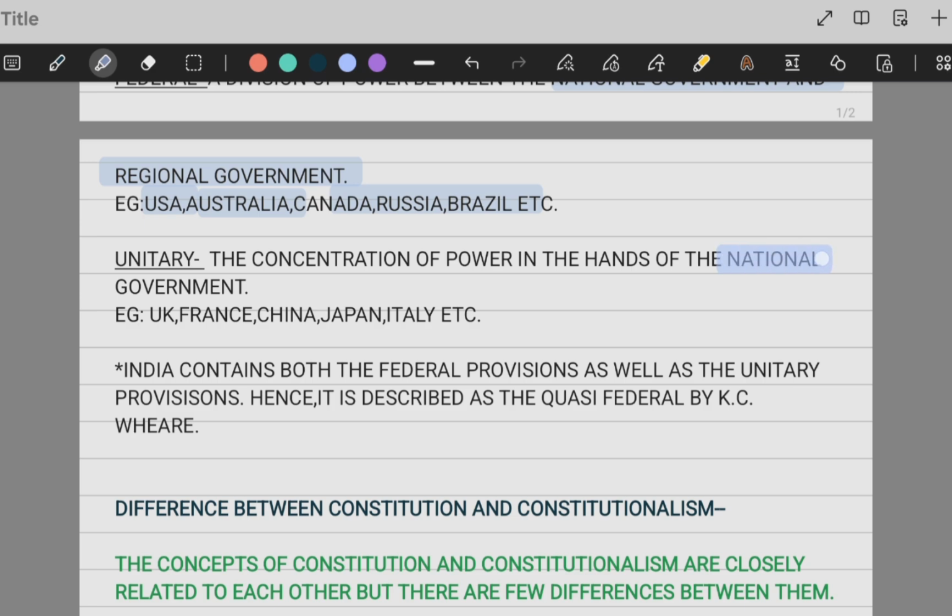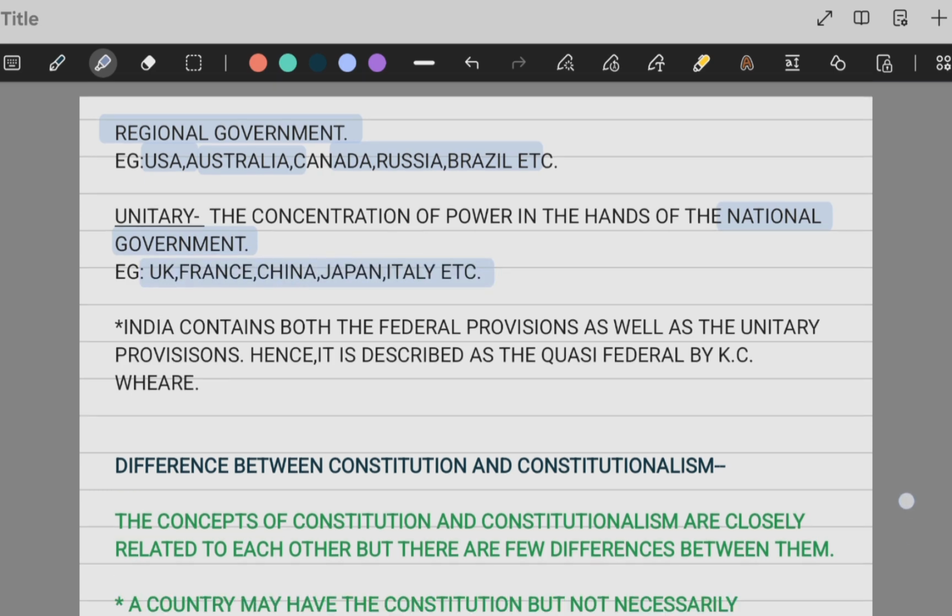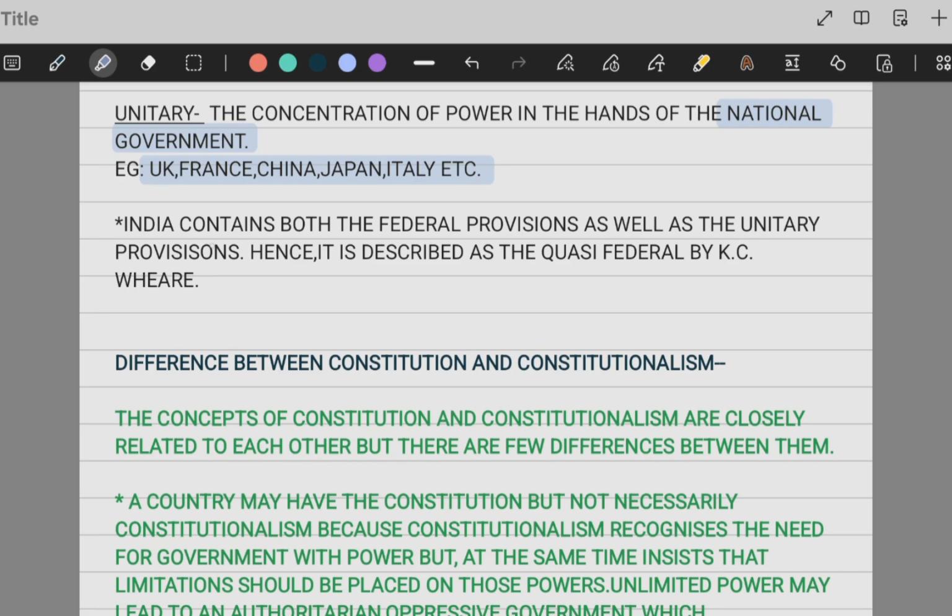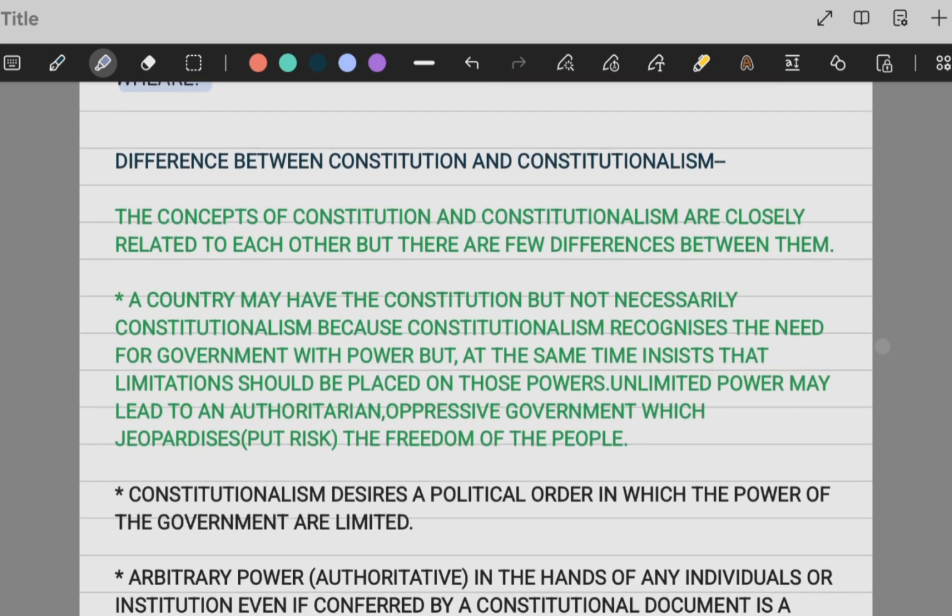So the national government has the whole authority over every part of the country. For example, UK, France, China, Japan, Italy. But India contains both federal provisions as well as unitary provisions. That is why India is described as quasi-federal by K.C. Wheare.